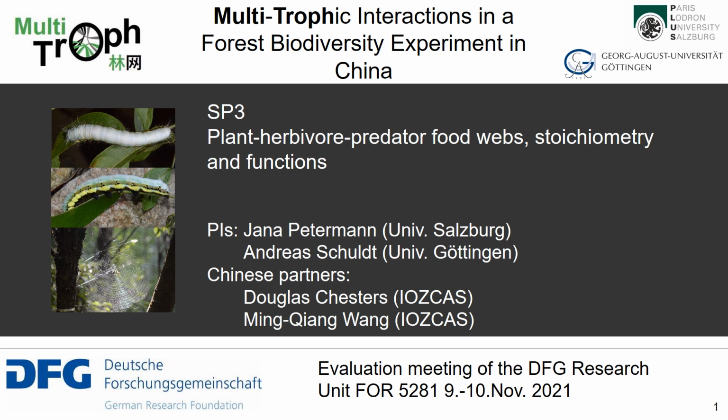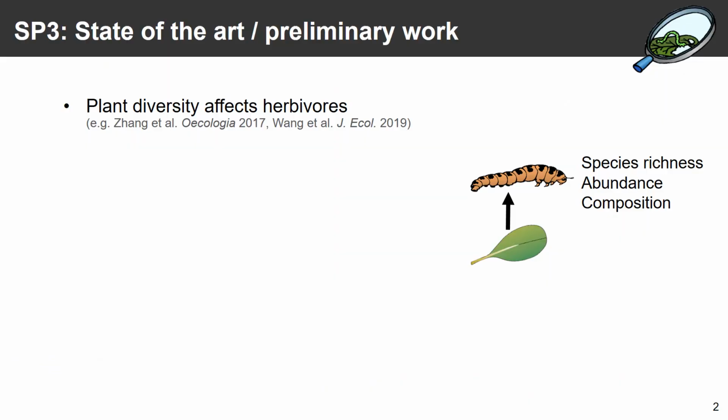In this sub-project we're planning to look at plant herbivore predator food webs, stoichiometry and functions. So what do we know about plant herbivore predator food webs? We definitely know that plant diversity affects herbivores, for example, in terms of their species richness, their abundance, and composition. Many studies have shown this. On the left, you see just two examples from the China experiment, but many studies from different places have shown that plant diversity may affect herbivores.